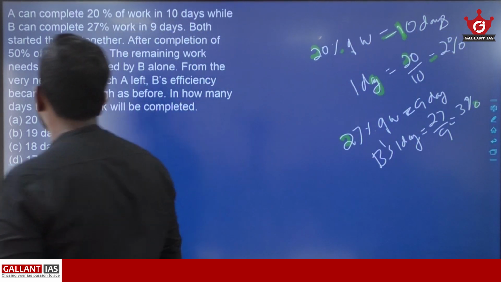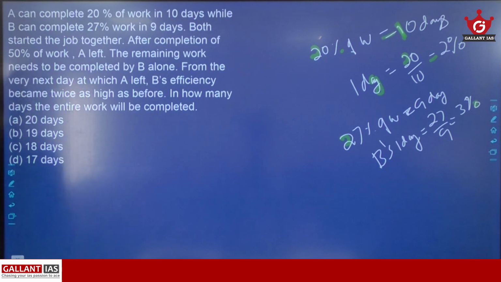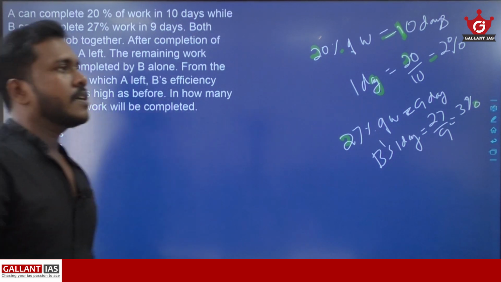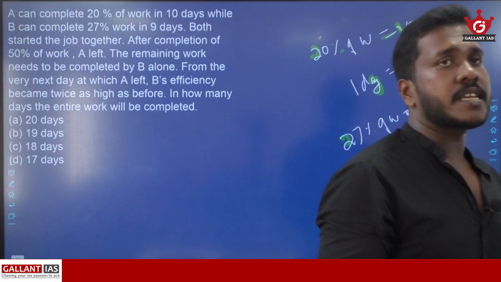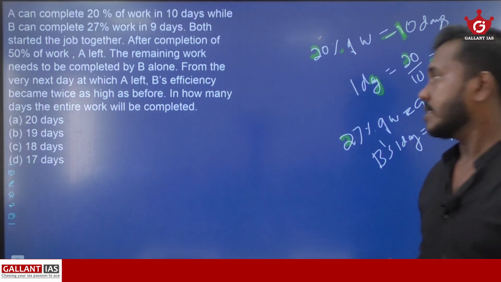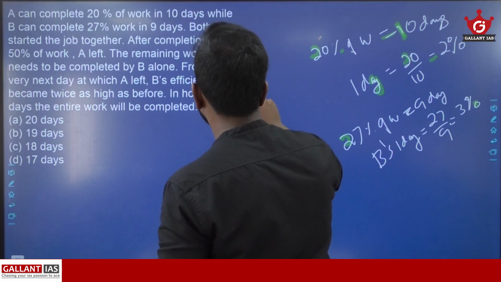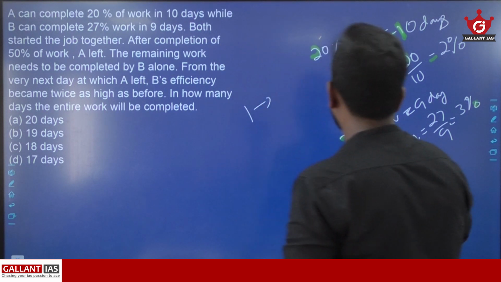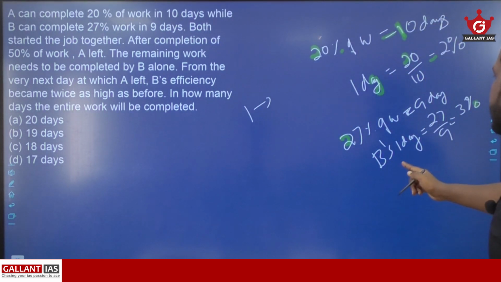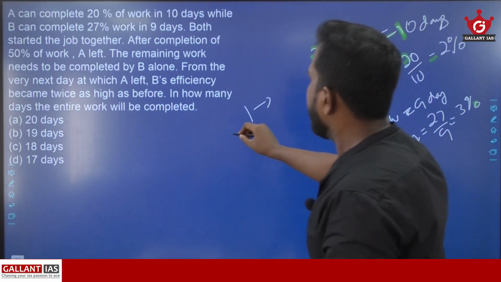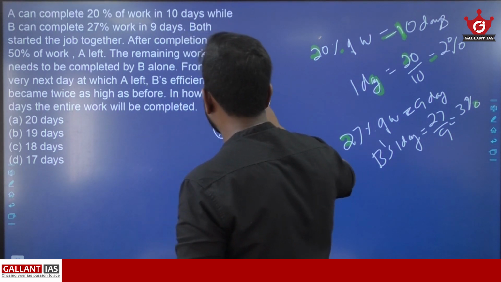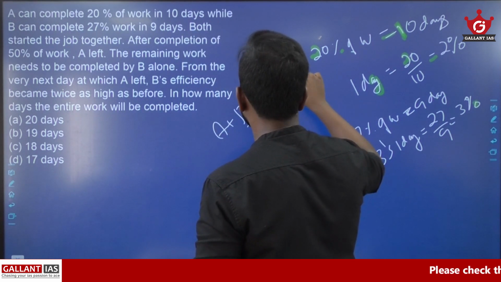And here, after completion of 50% of work, A left. That means they completed 50% of the work together. A's 1 day's work is 2%. B's 1 day's work is 3%. So A plus B 1 day's work will be what? It will be 2 plus 3, it is 5%.